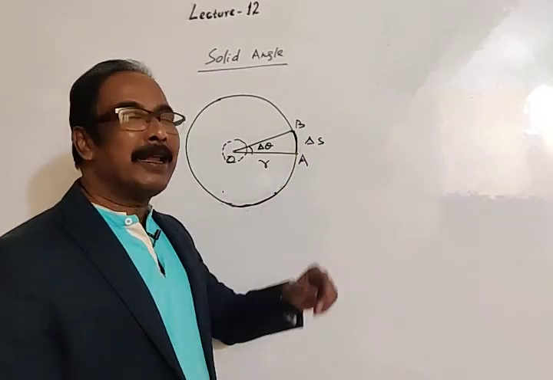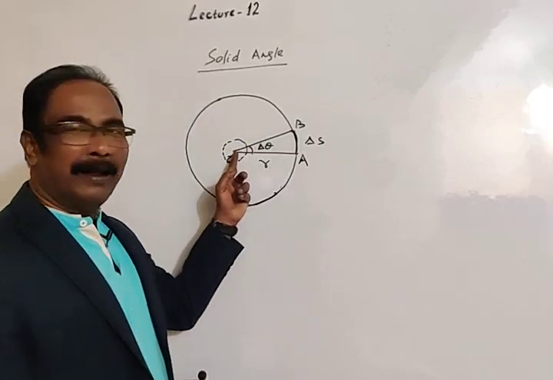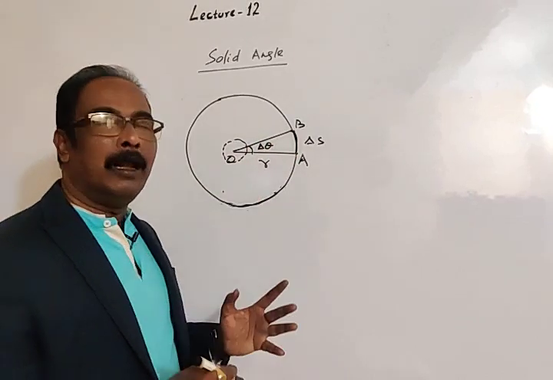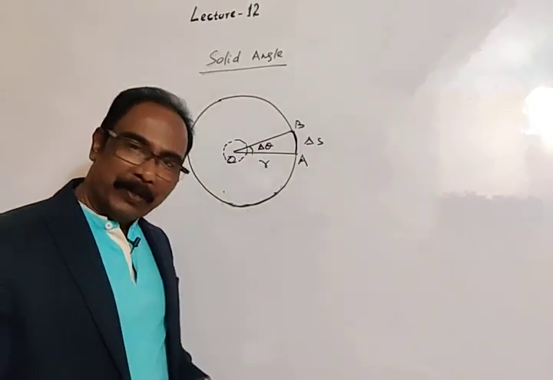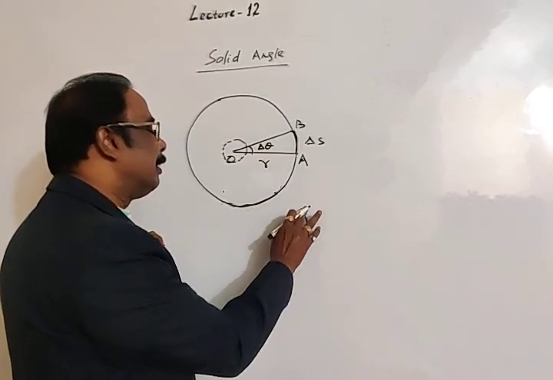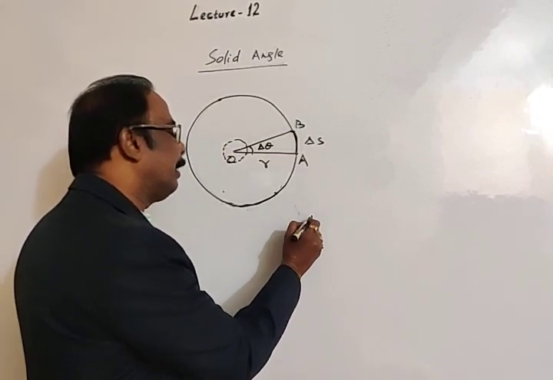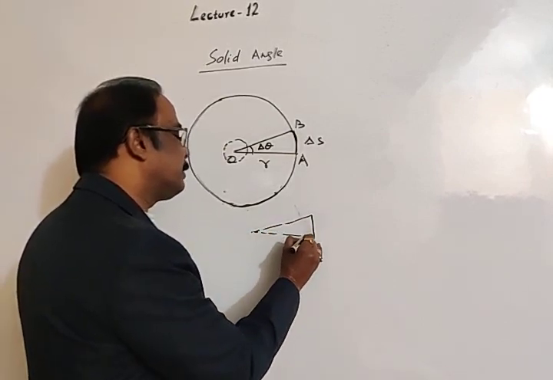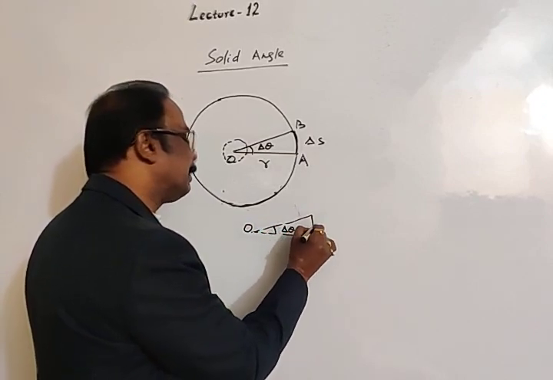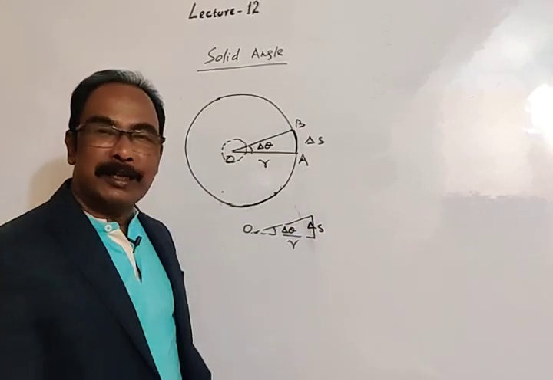Let the length of the arc be delta S. Then the angle subtended at the center of the circle due to this arc length is delta theta. Or you may consider this a small straight line that subtends an angle at O. You may take this also as delta theta. Let this length be S or delta S, and this distance be R.